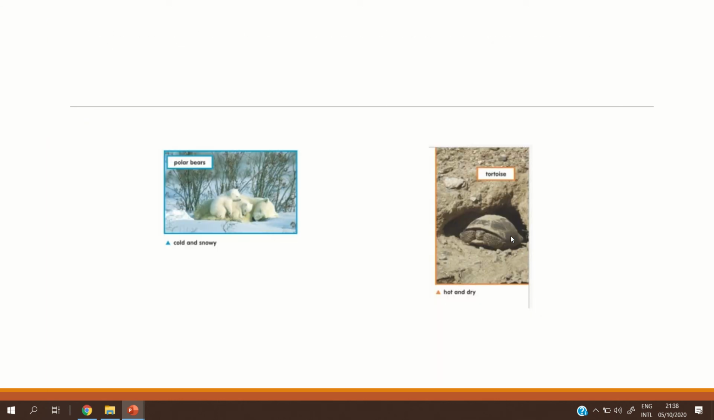Okay. Look at these polar bears. What is the habitat for the polar bears? Describe for me the habitat for the polar bears. The habitat for the polar bears is cold. They cannot live in a hot habitat, so it must live in a cold and snowy habitat. But here, this animal, the tortoise, the habitat for this animal is hot and dry.